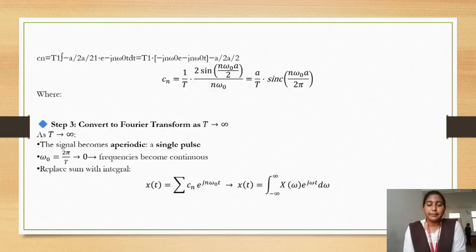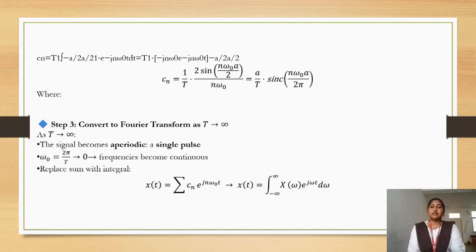Cn equals 1 by T into 2 sin(n omega naught a by 2) by n omega naught. This comes as a by T into sinc(n omega naught a by 2 pi). This is the final formula of Cn. Step 3: Convert the Fourier series to the Fourier transform.